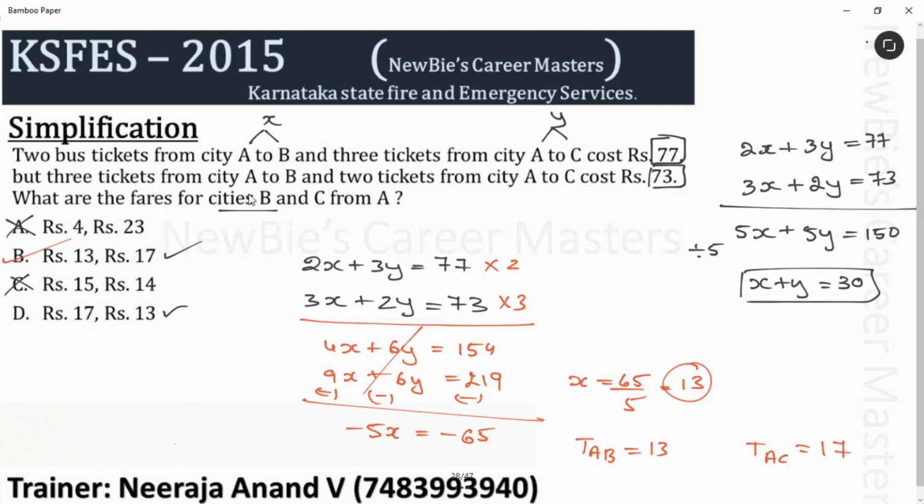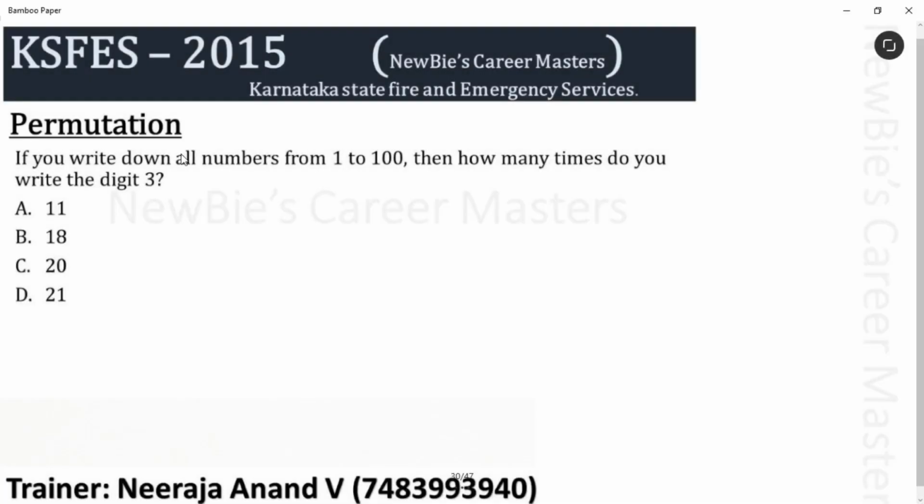Don't get confused. See, the first ticket fare should be from B to A and the next value should be from C to A. That's why it is option B. I hope this is clear. Next question is from the permutation topic.